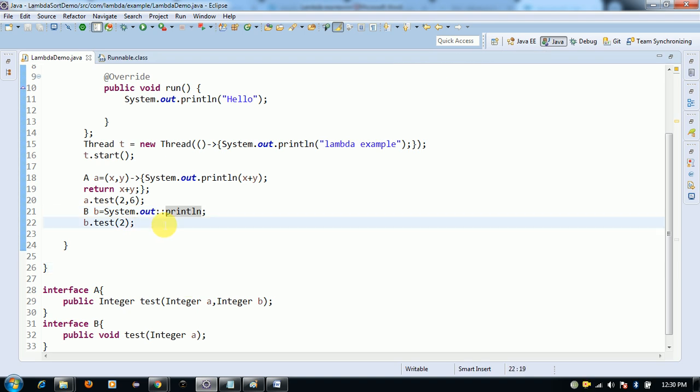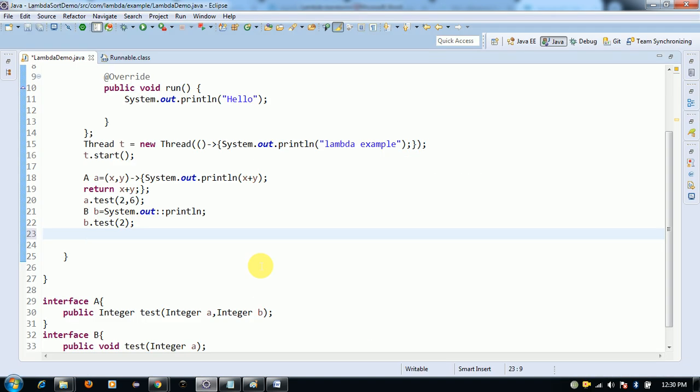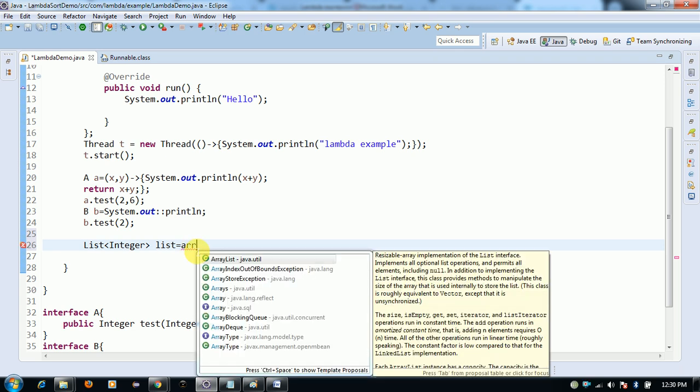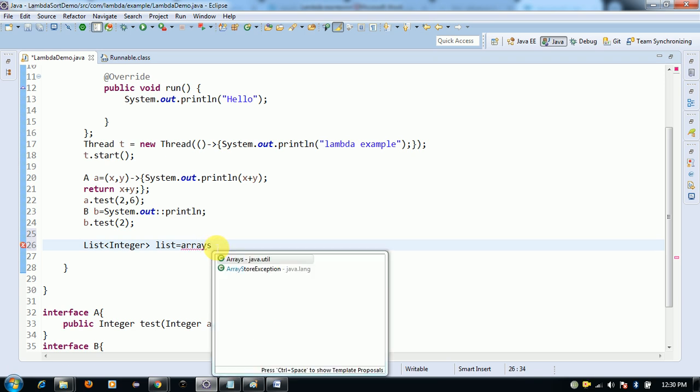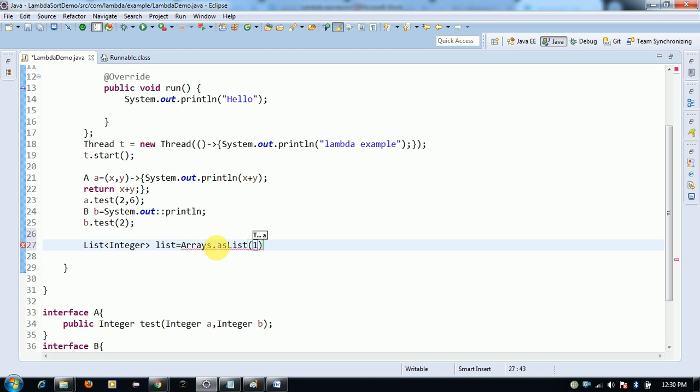Now I'm going to explain the last one: using a lambda expression to print all the elements. For this I'm taking a list of integer type, equal to Arrays.asList, with some numbers 1, 2, 3.